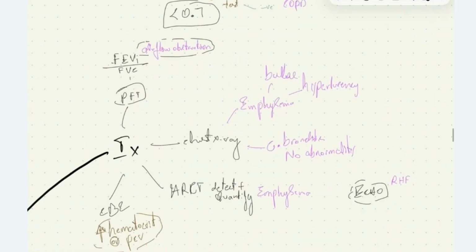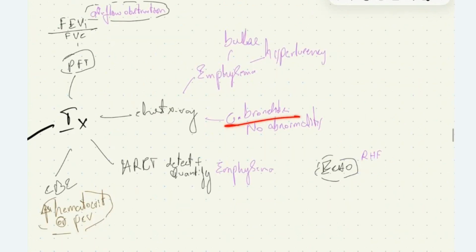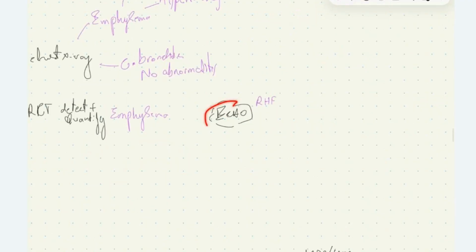Then we have chest X-ray. On chest X-ray, in a patient with emphysema, we can see bullae and hyperlucency in the lung. In chronic bronchitis, there won't be any abnormality on chest X-ray. If the patient has right ventricular hypertrophy and dilation and right heart failure, it can be noted on chest X-ray. We'll do HRCT to detect and quantify emphysema. On doing a complete blood count, there will be increased PCV or hematocrit due to chronic hypoxemia. On echo, we can see the findings of right heart failure associated with chronic bronchitis due to pulmonary hypertension.